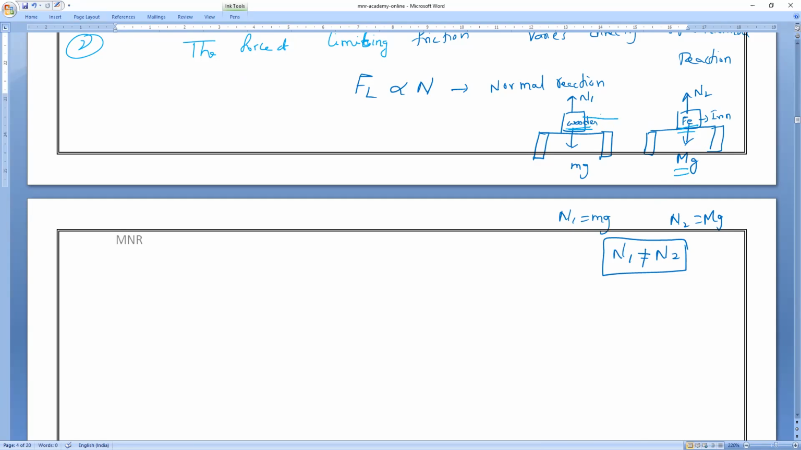Now, if I want to move this body with the help of a pulley, do I need to put more weight or less weight here? Here less weight, and here what weight do I have to put? More weight, because the normal reaction is more, so the limiting friction is more. I have to put more weight. Understood? Clear?